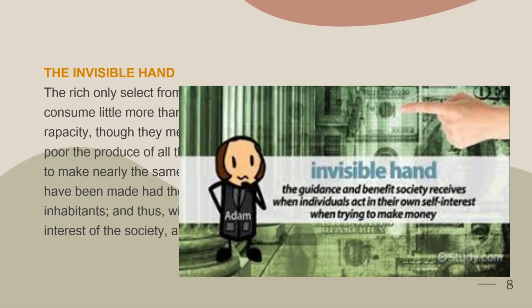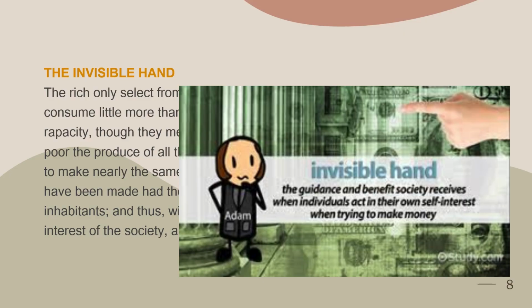Which means that, for example, a rich person establishes a big factory. He established that big factory for himself, thinking that if I establish a big factory, I will earn more profit, and I will be richer. But what happens is that he employs 100, 200, 300 employees. So not by intent or knowingly, he helps other 200 or 300 people who get jobs in his factory.